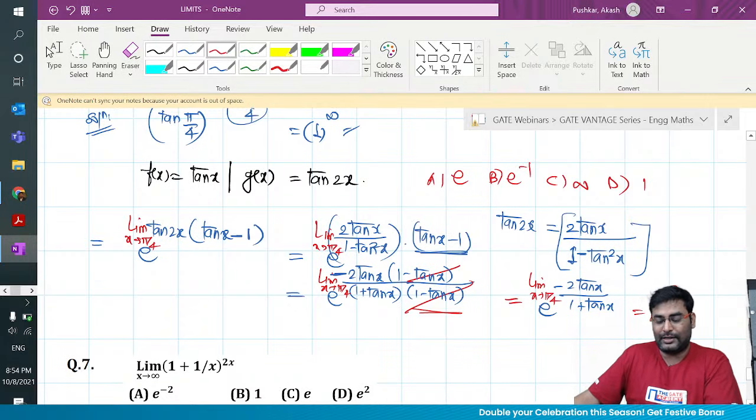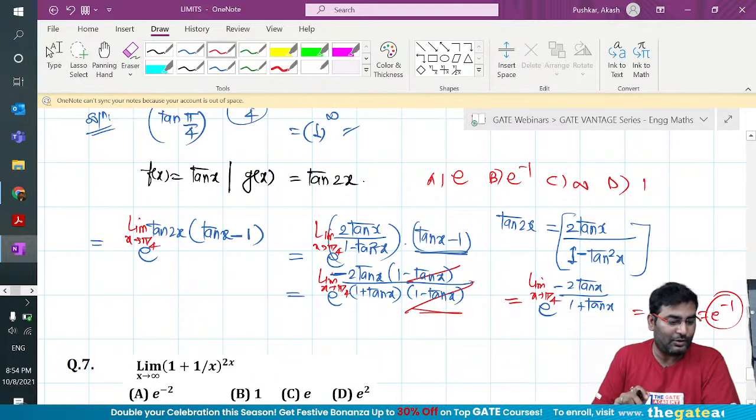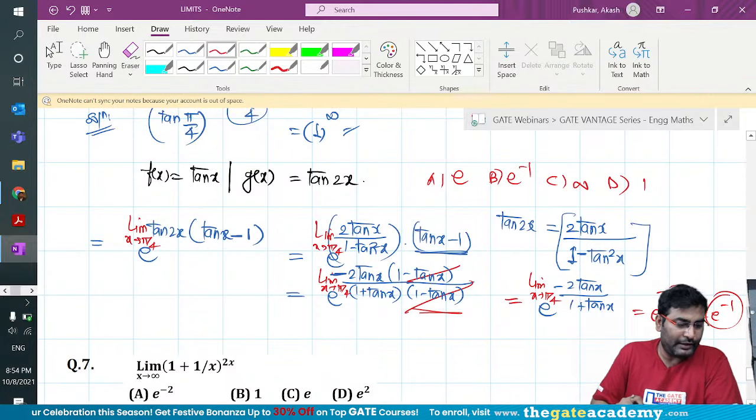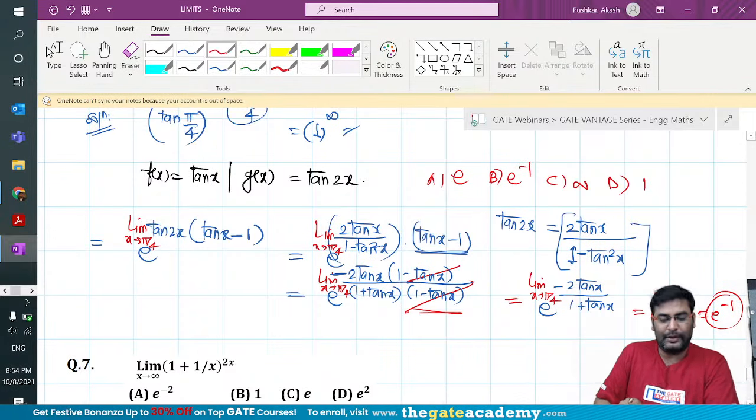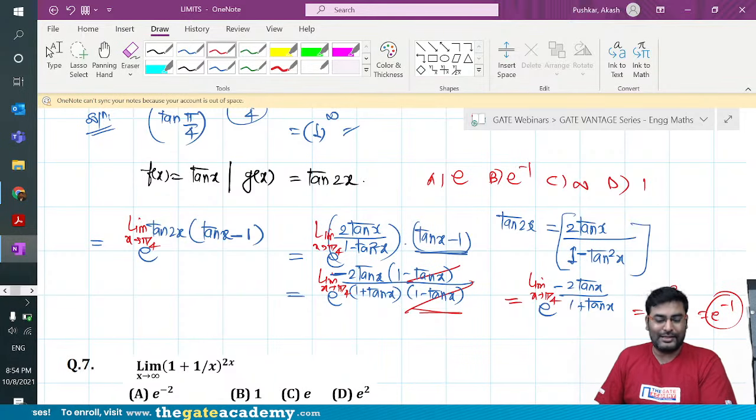Minus 2 tan pi by 4 is 1, upon 1 plus 1. It is what? e to the power minus 1. I think somebody said e to the power minus 1. Who was that person? Mojesh, Urvesh. I think a big hand for these guys, because that's the right answer. And these are some amazing questions.